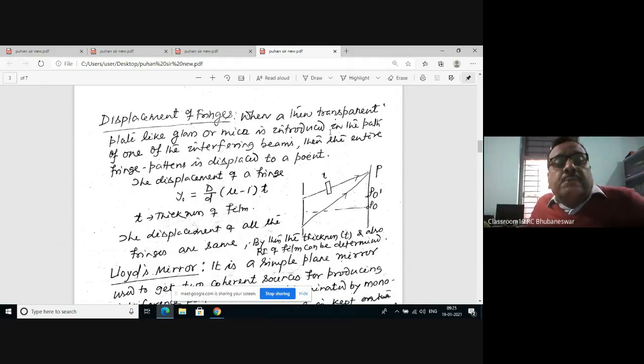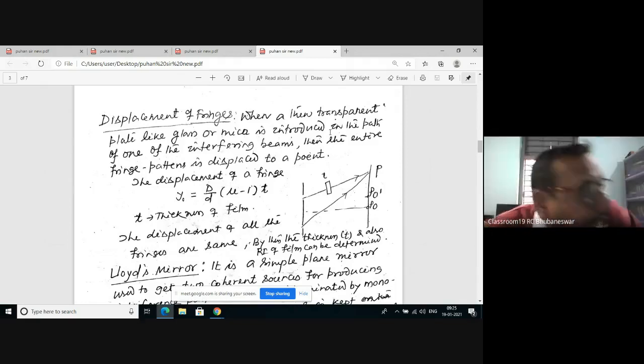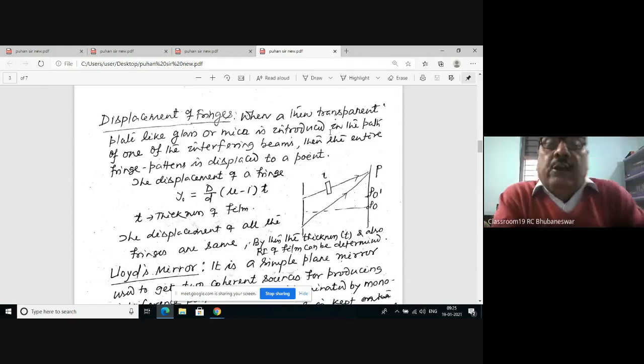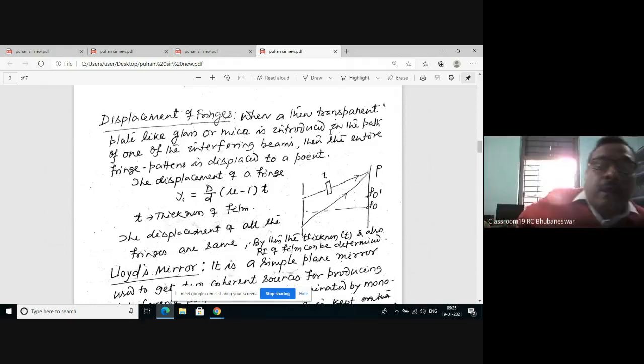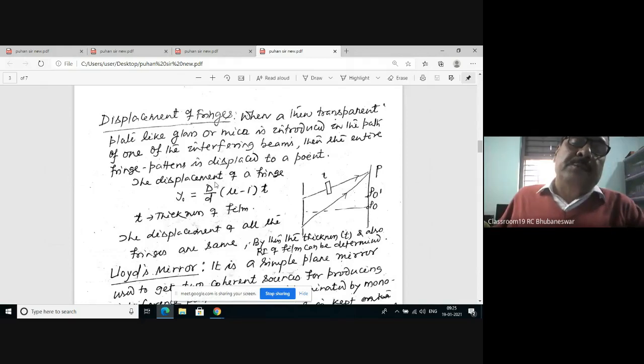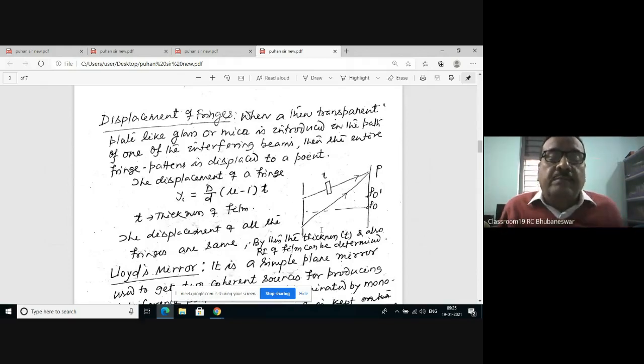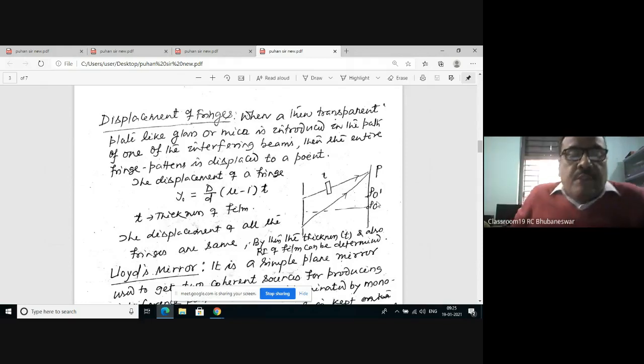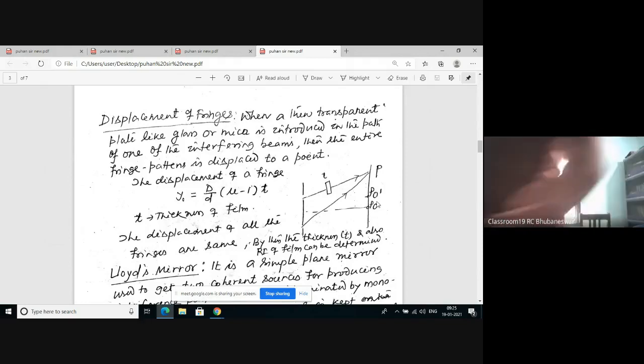How can we displace the fringes? The fringes can be displaced by introducing a transparent medium like glass or mica on the path of either ray. Therefore the fringe will be shifted by a distance D by d times (mu minus 1) times t. The fringe displacement depends on the refractive index and the thickness of the medium.